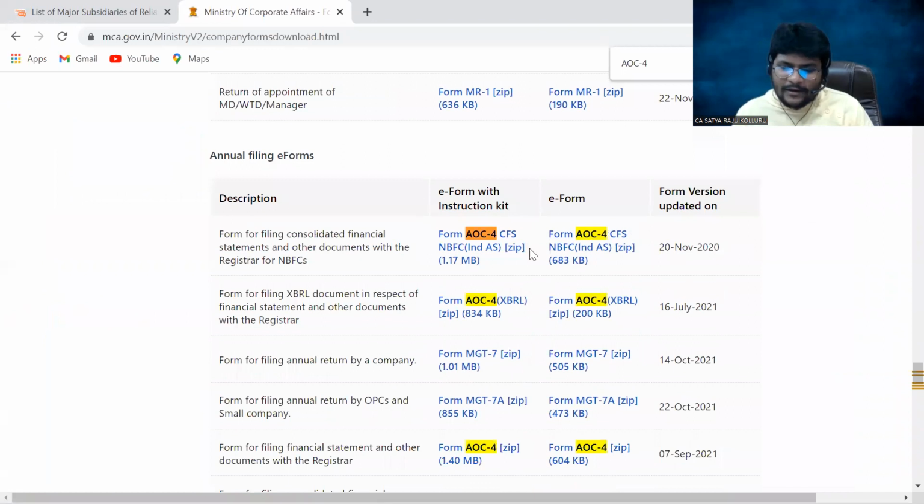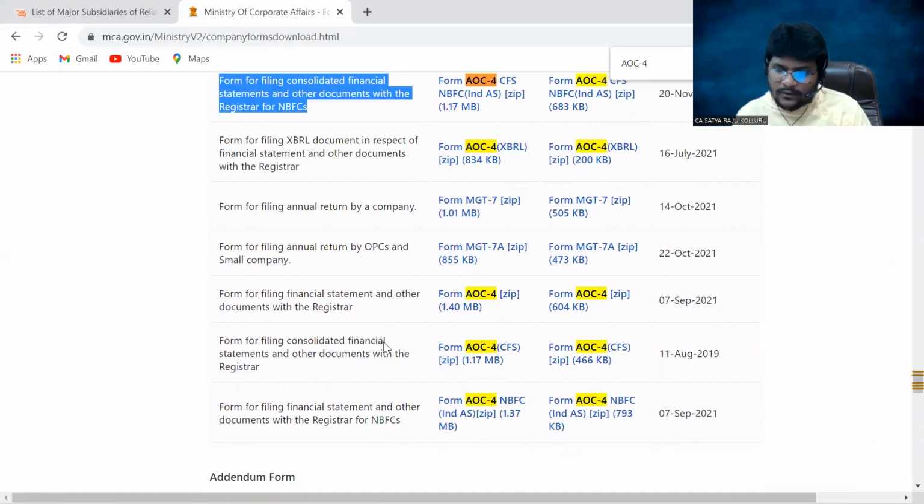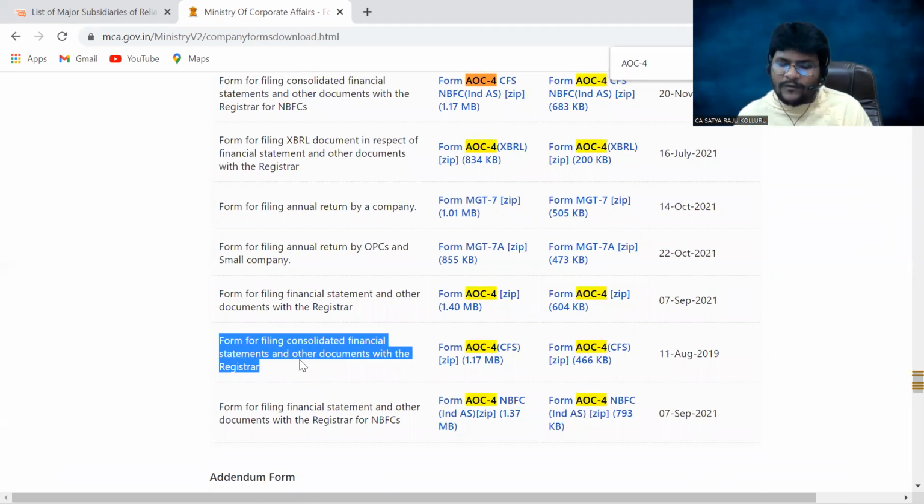In the highlighted portion, form for filing consolidated financial statements and other documents with the registrar for NBFC. This is for NBFC, AOC 4 CFS NBFC. Now come down here, to the second highlighted portion: form for filing consolidated financial statements and other documents with the registrar. This is AOC 4 CFS.